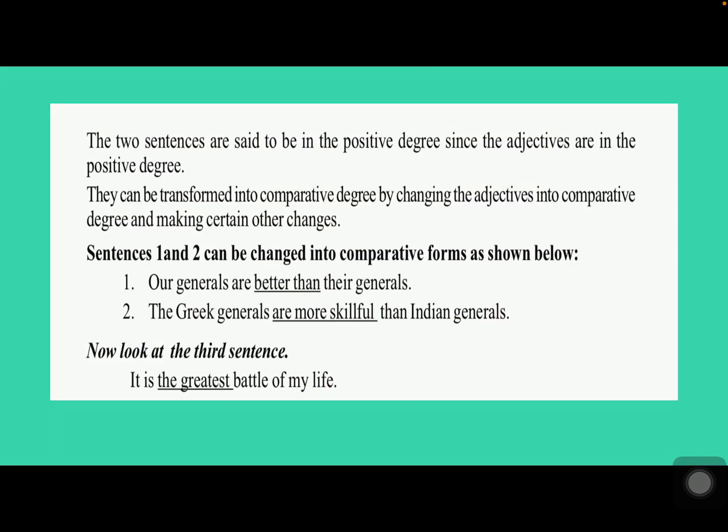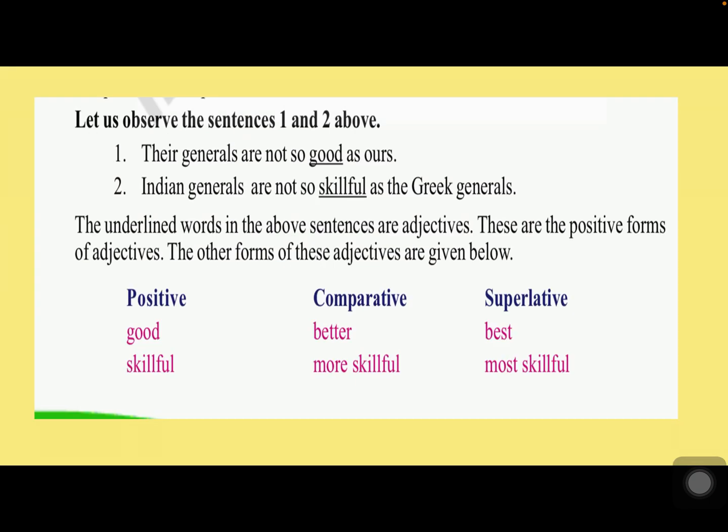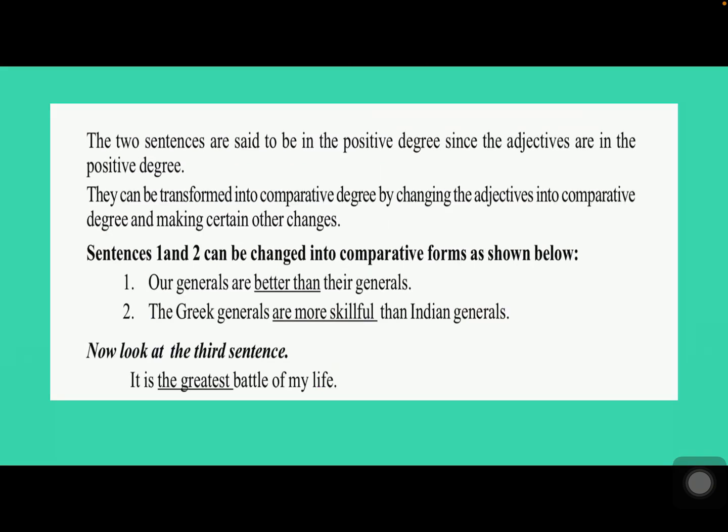So next, the two sentences are said to be in the positive degree since the adjectives are in positive degree. So the two, their generals are not so good as ours and Indian generals are not so skillful as the Greek generals, these two sentences are in positive degree. Now they can be transformed into comparative degree by changing the adjectives into comparative degree and making certain other changes. So 1 and 2 can be changed into comparative forms like this. Our generals are better than their generals. Okay, and the Greek generals are more skillful than Indian generals.